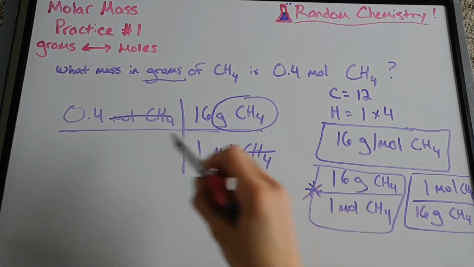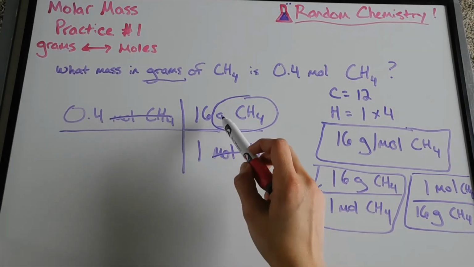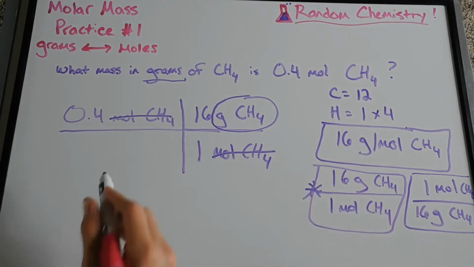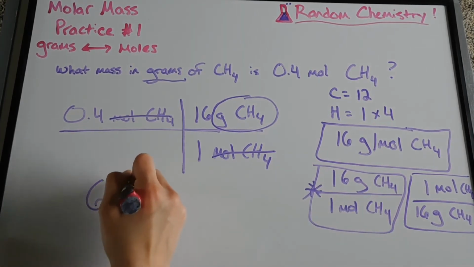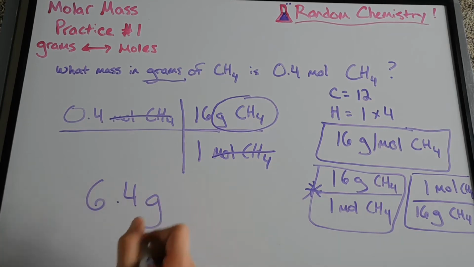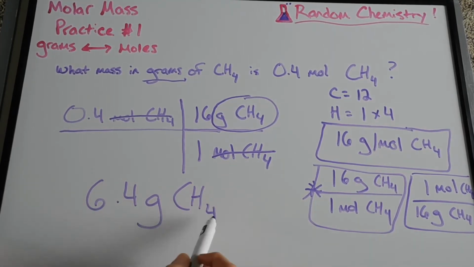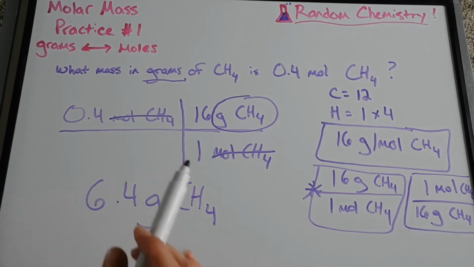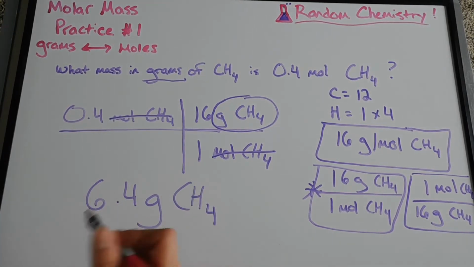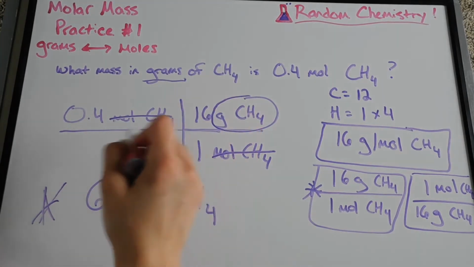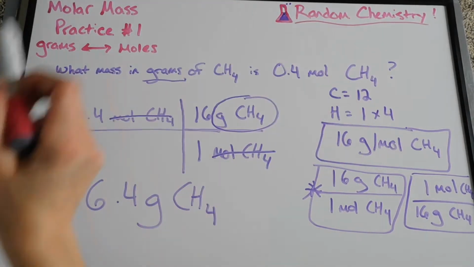So now we just do our math. We do 0.4 times 16 divided by 1. And when you put that in your calculator, that gives us 6.4 grams of CH4. Always be sure to write your units because as the equations get longer and more complicated, it can be very easy to get confused. So here's your answer. 6.4 grams is the mass of 0.4 moles.